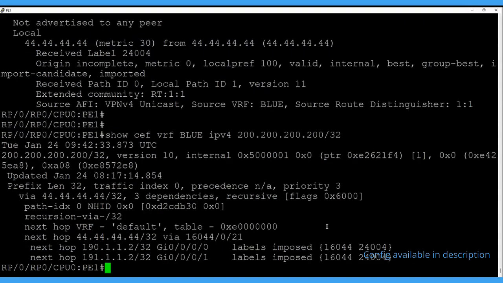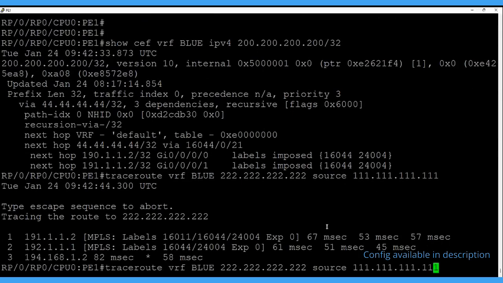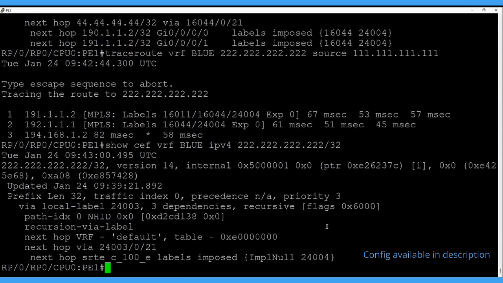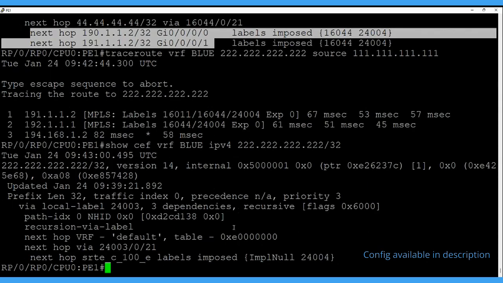For 200, it's showing the next hop as the interfaces. Now you should see the next hop for this 222. Before that, I want to show you show SR-TE. Here it is. Here you can see the next hop is SR-TE, while for the normal one it's showing the next hop as the interface.